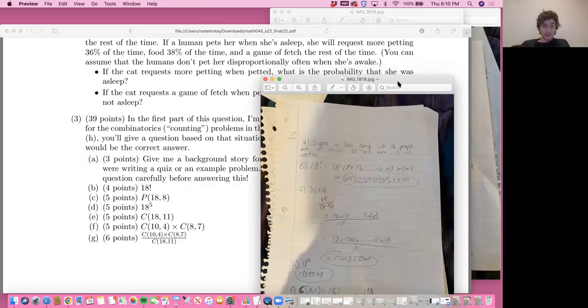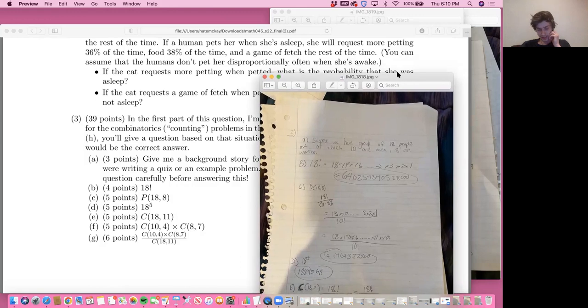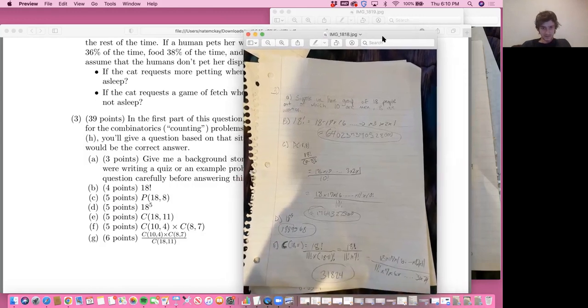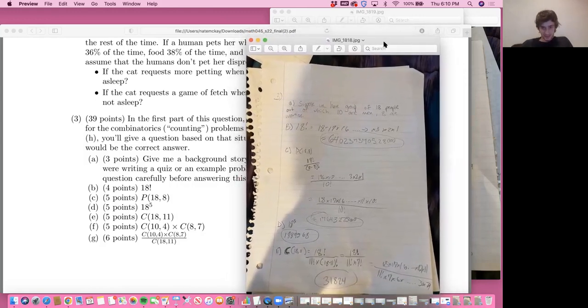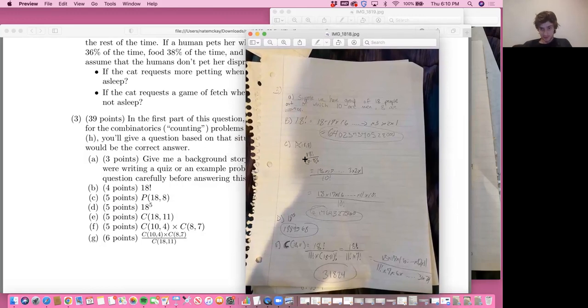So 18 times 17 times 16 all the way down to 1, so that equals, and I don't know how to say that number, but there it is. Then 18 times everything down to 1, over 18 minus 8, so 10, times everything down to 1.